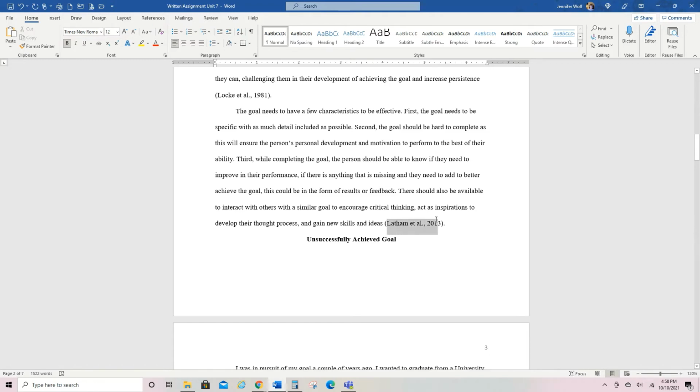But this is an in-text citation. It's within the text. It is part of the sentence. Notice the ending punctuation goes after the citation. So sometimes I see students do this because the sentence is over and then they add their citation, but that is not correct. The citation becomes part of the sentence.